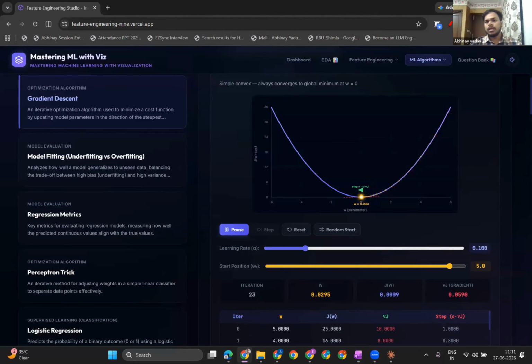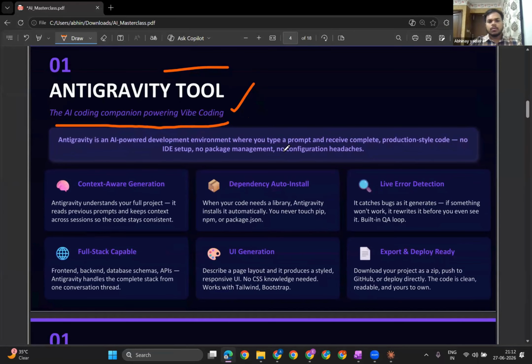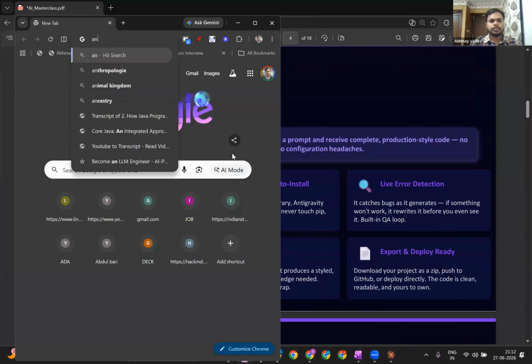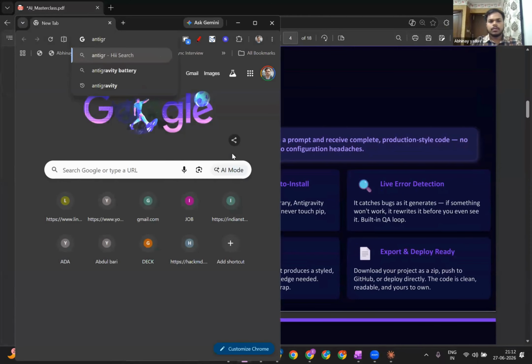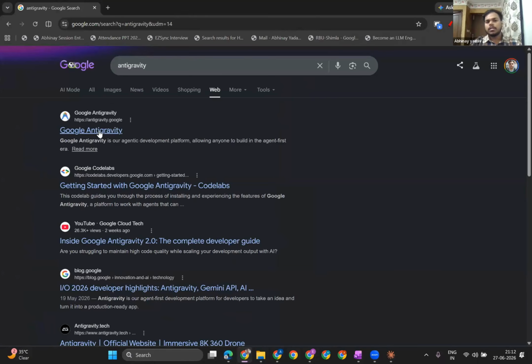Let me show you one quick demonstration from scratch, of how you can use Anti-Gravity, a very powerful tool offered by Google, and how we can use it. What you can do is go directly to Google, open your Chrome and type Anti-Gravity. You can simply download this Anti-Gravity in your system.